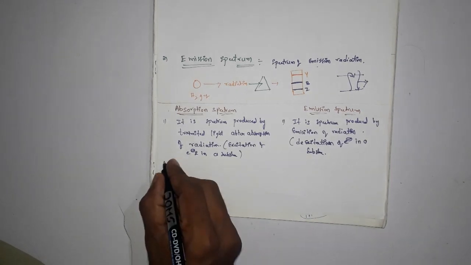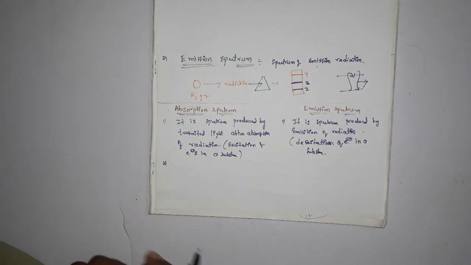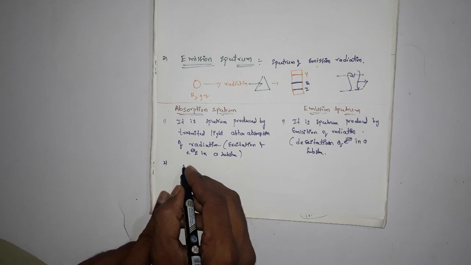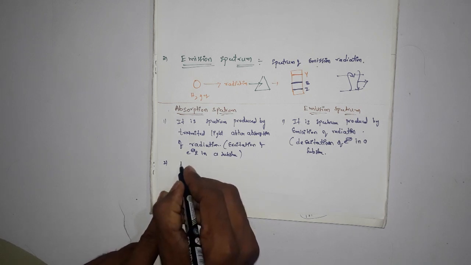Second, absorption spectrum contains dark lines on a bright background.